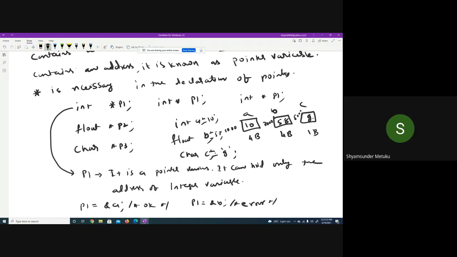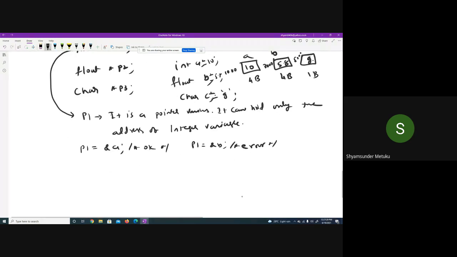If at all you want a pointer to the float, how should I declare the variable now? Float star p2, isn't it? So I hope this is okay. Okay or not? Yes, sir. Can I write this way? No, sir. Error. Because it is a character, no? Ampersand of c indicates an address of a character. For that only p3 is suitable. So you can write ampersand of c. It is okay or not?